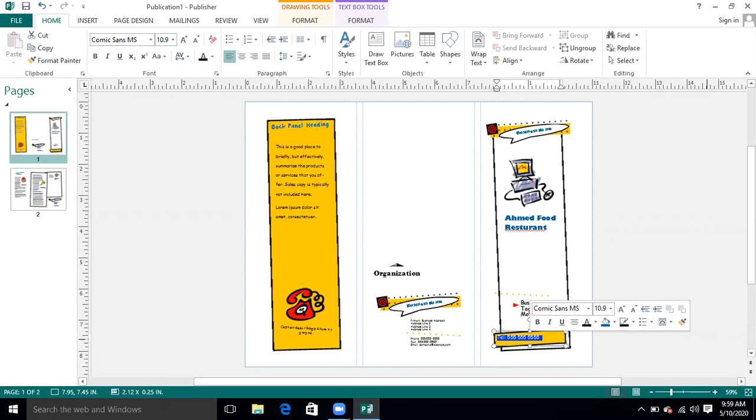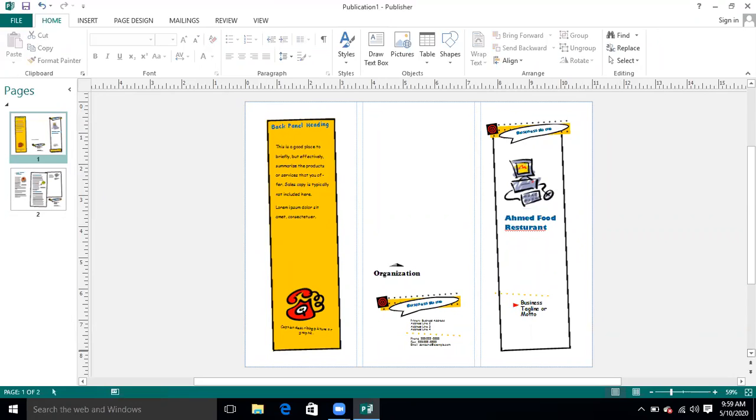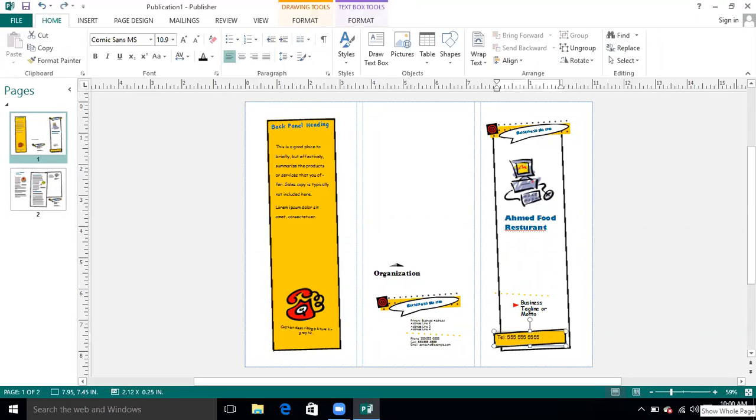You can mention your telephone number over here, just like the telephone number is mentioned here. So I can type my telephone number, and I can type my organization name, and the restaurant spelling is, I think, not correct, so I am going to correct it.